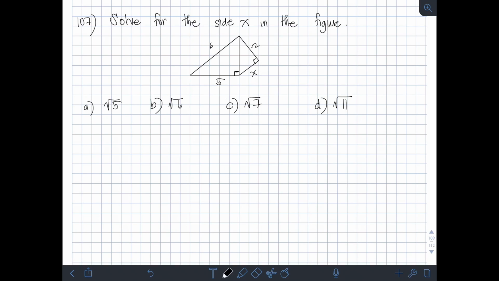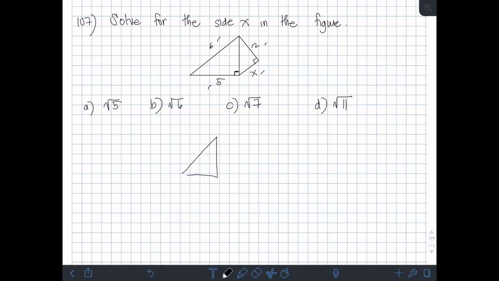Okay, so sa figure, meron tayong given dimensions. Meron tayong side 6, side 5, side 2. Then, hanapin natin yung side x. Okay? So, pwede natin gamitin dito yung Pythagorean theorem. Kasi kung mapapansin nyo, meron tayong dalawang right triangle, right? Okay? Apply natin yung Pythagorean theorem.